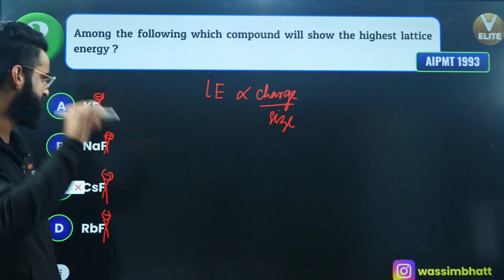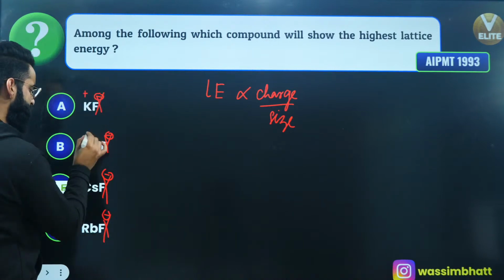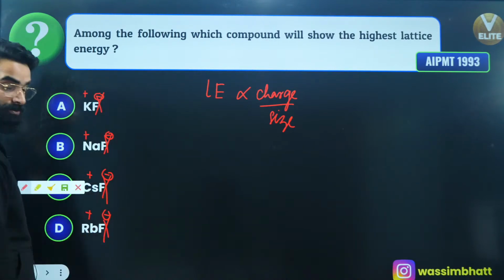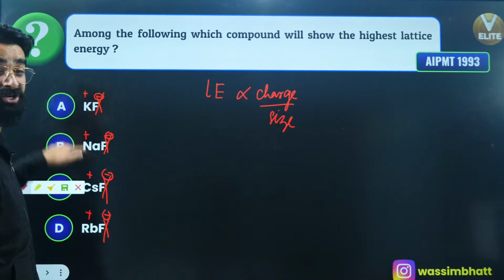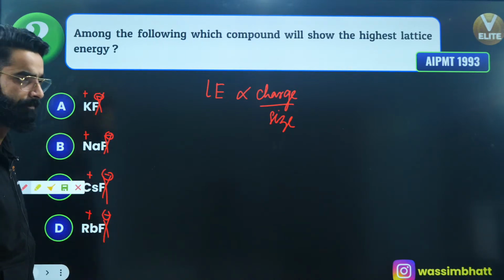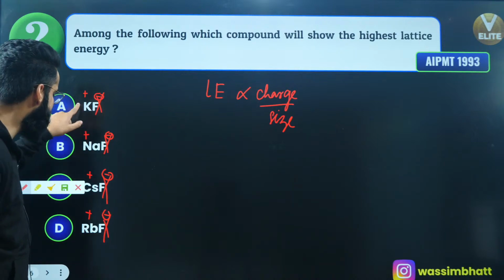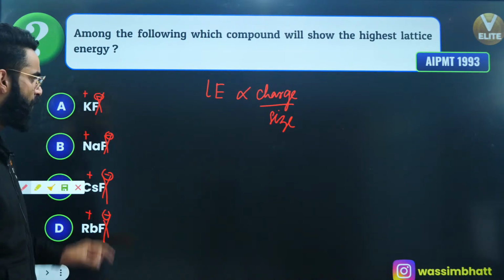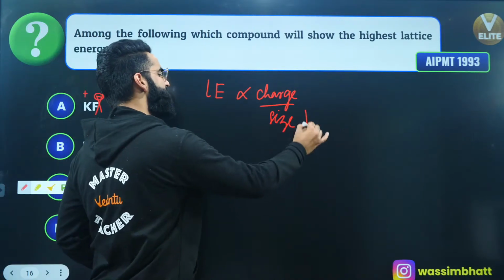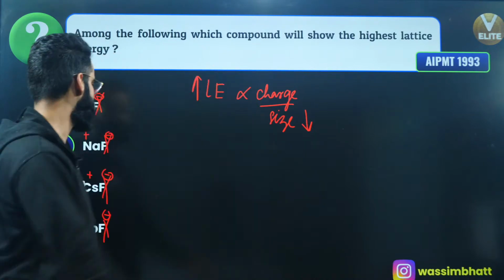Point number 1. Point number 2. This is K positive, this is Na positive, this is Cs positive, this is Rb positive. I'm not going to decide on the basis of charge on the cation because the charge on every cation is the same, right? Now I'm going to decide on the basis of the size of the cation. Wherever the size of the cation is least, there the lattice energy is going to be highest, right?